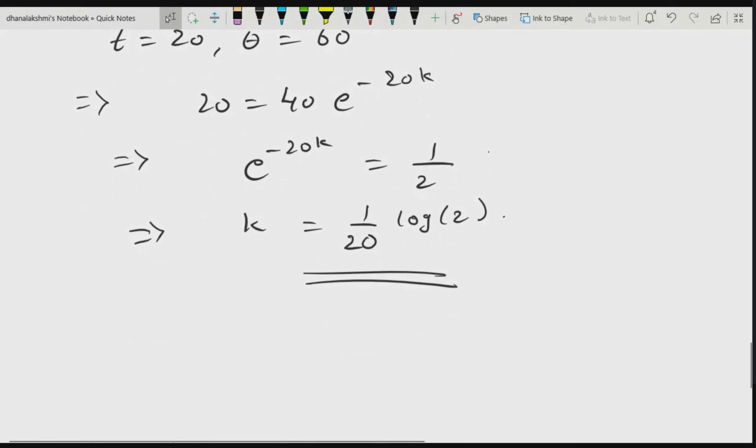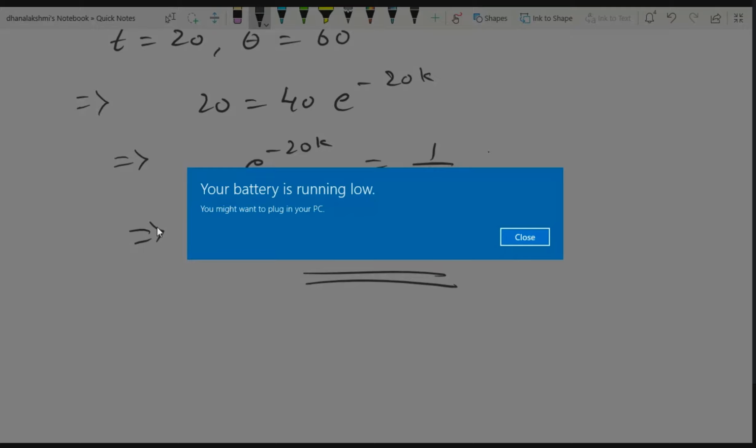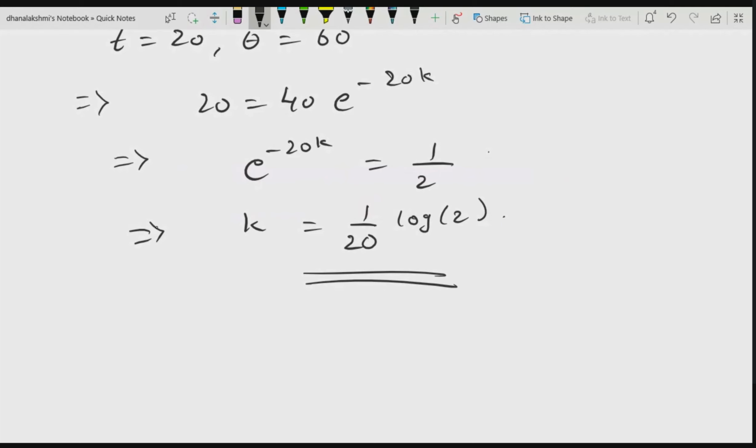Now our solution looks like this: theta minus 40 is equal to 40 times e to the power minus (log 2 by 20) times t.